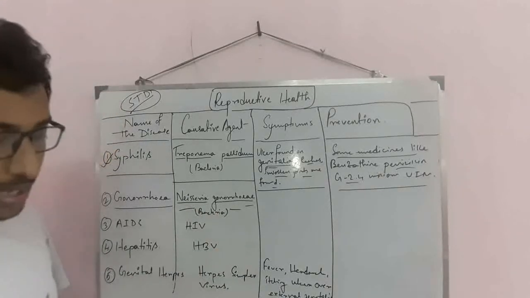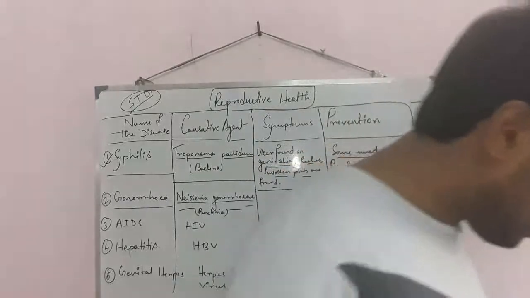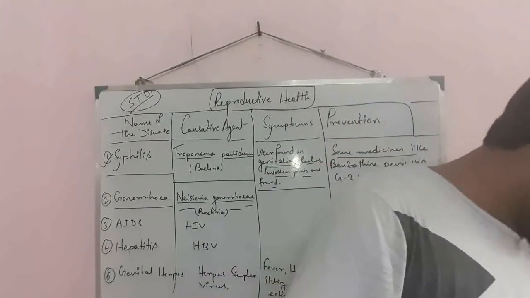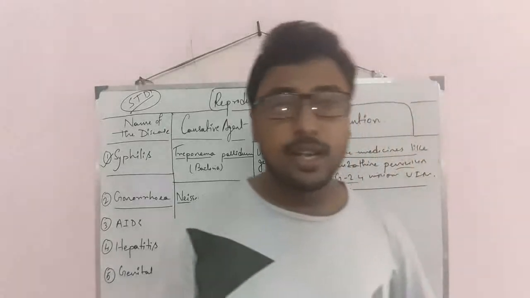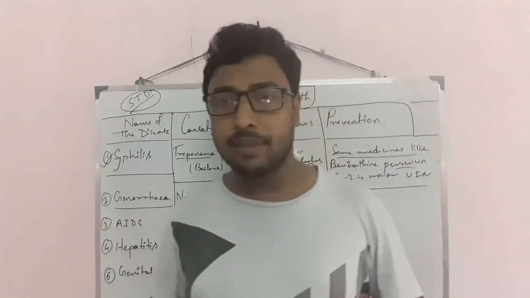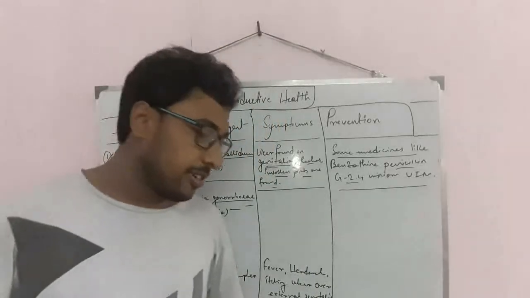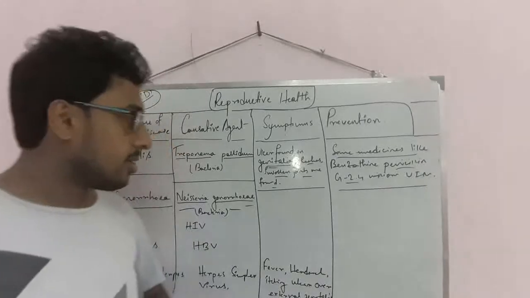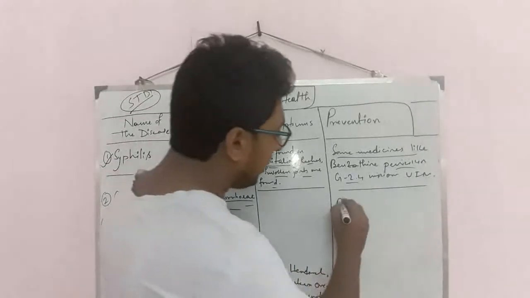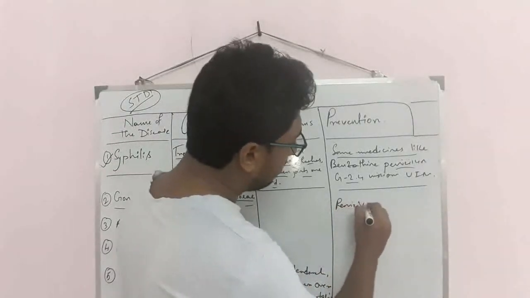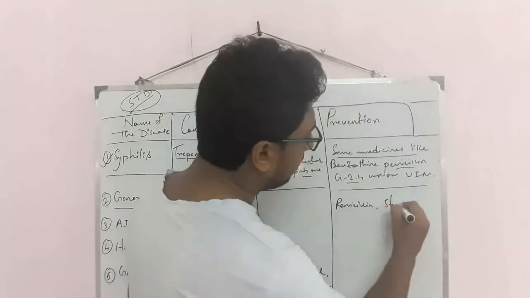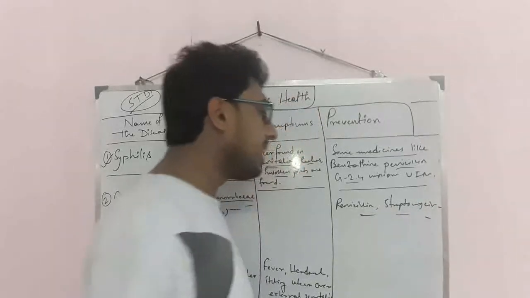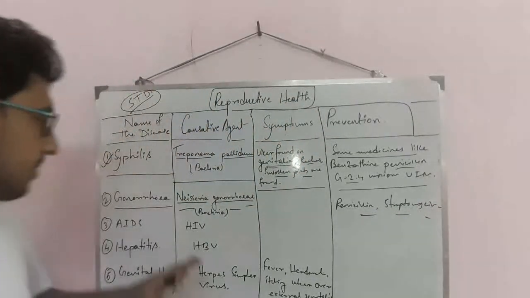Now how can we prevent it? We can easily prevent the disease in the primary stage with the help of some antibiotics, just like penicillin and streptomycin. We can prevent the disease only in the primary stage. In the secondary stage we can't prevent the disease, especially gonorrhea. So you can apply penicillin, streptomycin. These are some medicines you have to use against these bacteria.